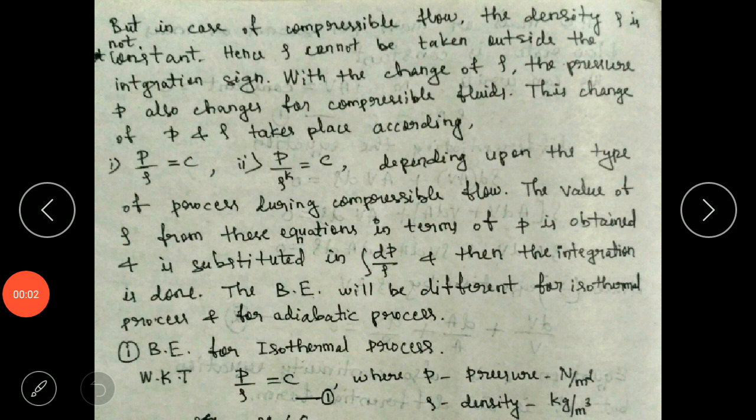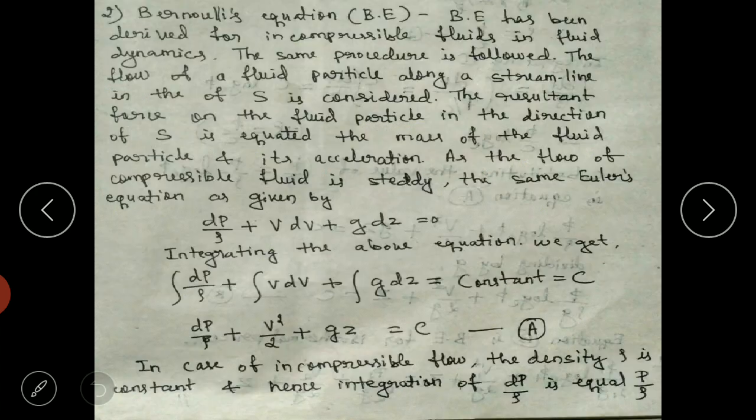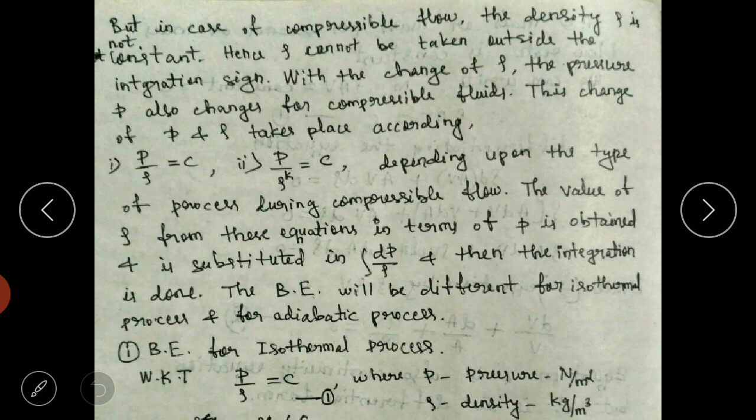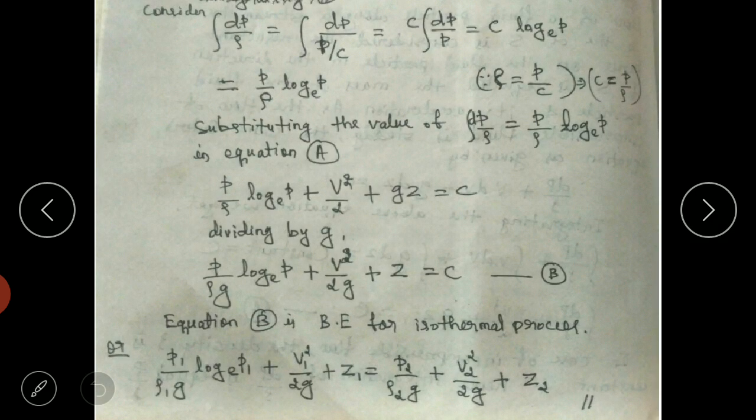Sorry for the disturbance. Continuing, we have considered for the isothermal process this equation. In this equation I will try to replace the term, integration of dp by rho. There is an integration sign missing, so this has to be replaced. For that we consider the isothermal process, and I will be considering the integration of dp by rho.